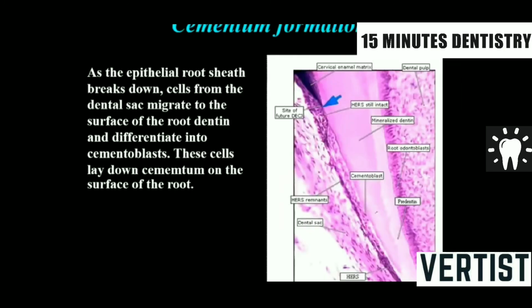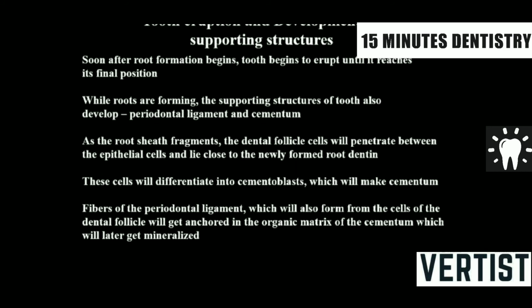As the epithelial root sheath breaks down, cells from the dental sac migrate to the surface of the root dentin and differentiate into cementoblasts. So you can say that odontoblasts can give rise to ameloblasts; similarly, dentin can give rise to cementoblasts for cementum. Again, all these things come under reciprocal induction, and so the root is formed by cementum. Soon after root formation begins, the tooth begins to erupt until it reaches its final position.